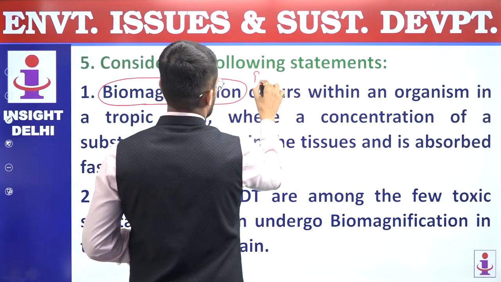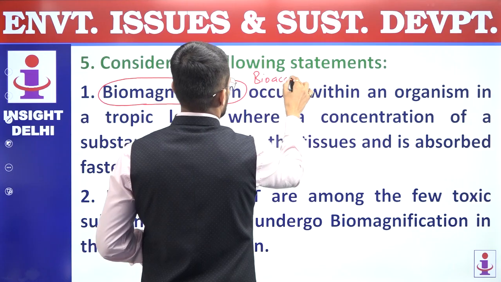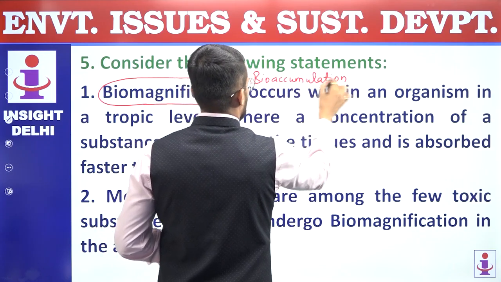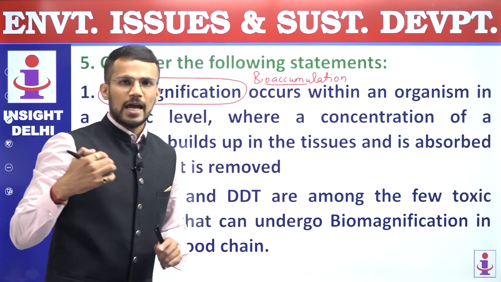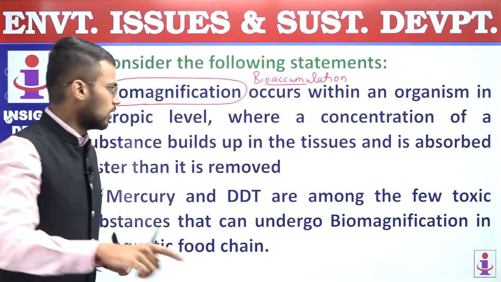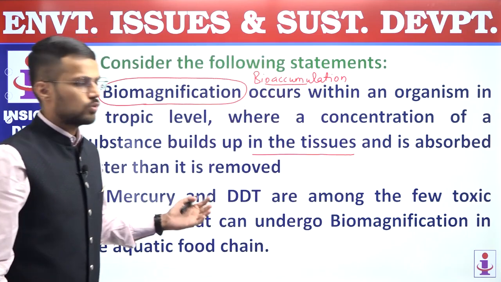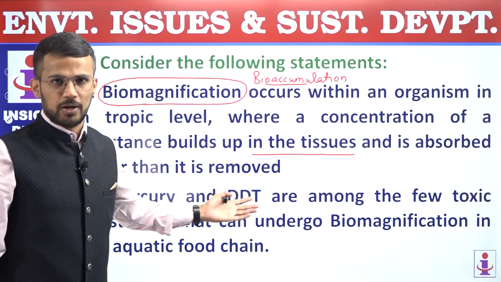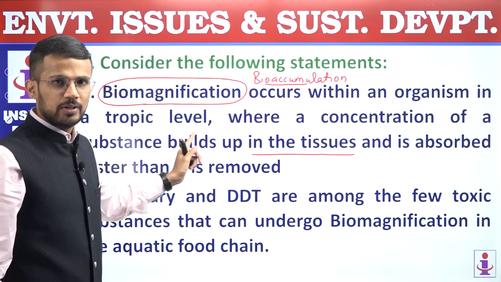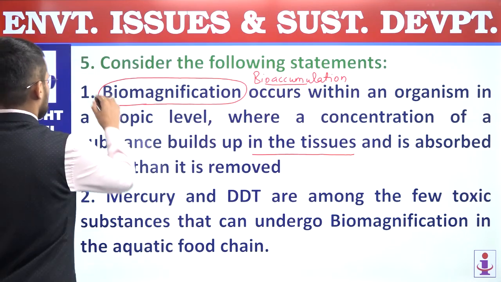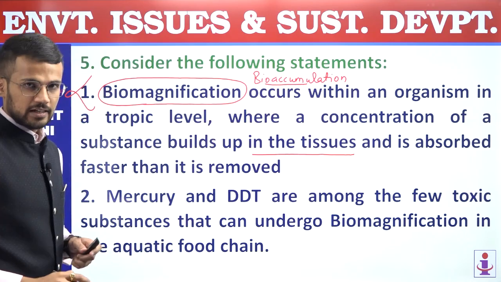It is related with bioaccumulation, because during bioaccumulation, the accumulation of pollutant occurs within the body of an organism in tissues or in different body parts, right? And that's why this statement is related to bioaccumulation, not biomagnification, and hence it is incorrect.